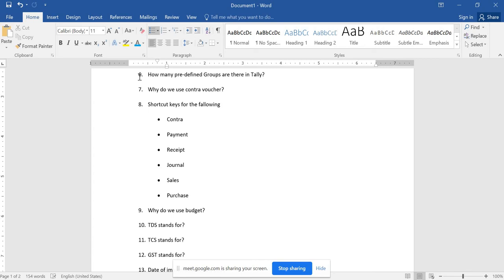Sales, F8 is the shortcut key, and purchases, F9 is the shortcut key. And next is, why do we use budget? Budget is a process of analyzing our expenses over the income for a certain period of time. It's called a budget. Based on the company, they create different budgets.